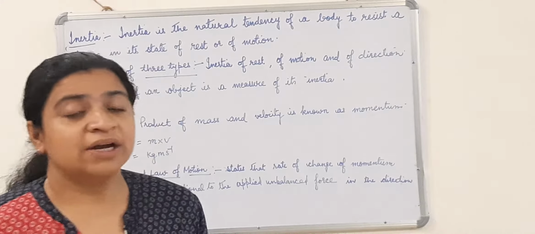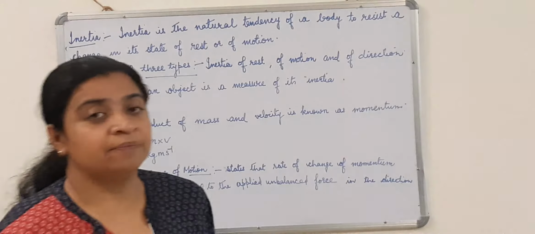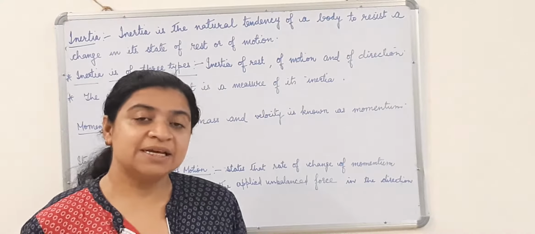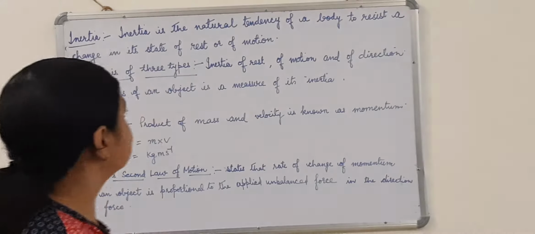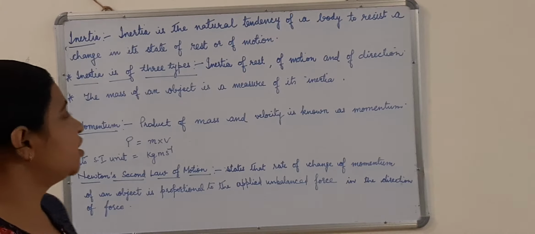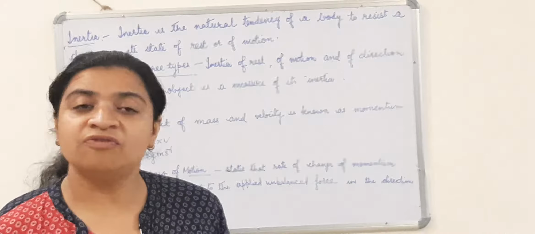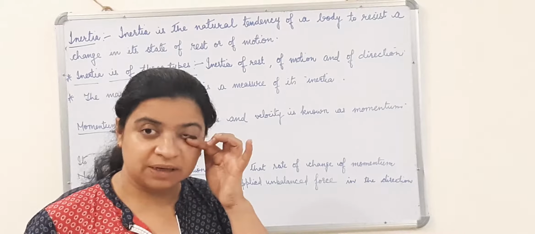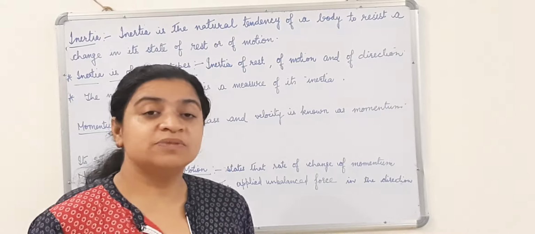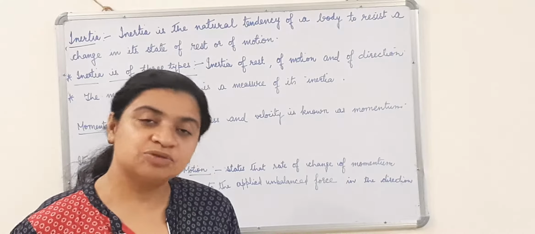Children, last time also I had told you the definition of inertia. Inertia is the tendency of a body to resist a change in its state of rest or of motion. In very simple words, it means that if an object is at rest, it tends to remain at rest.